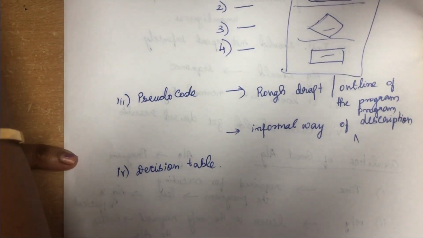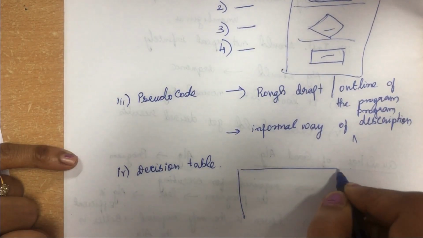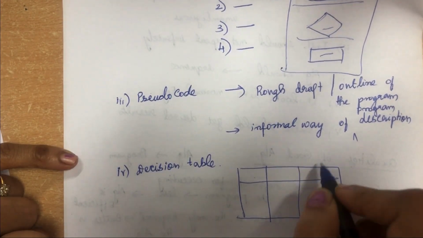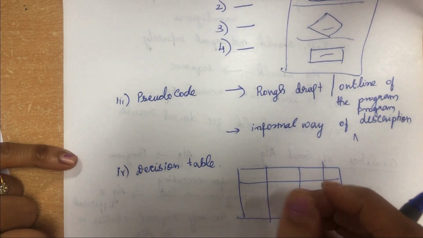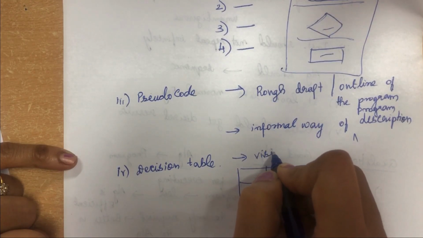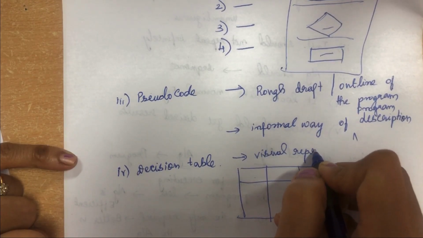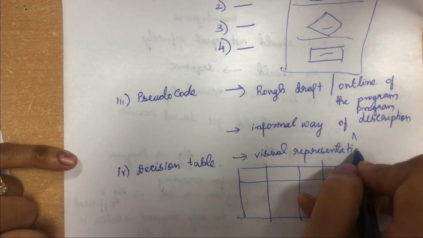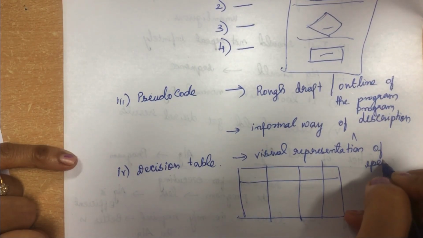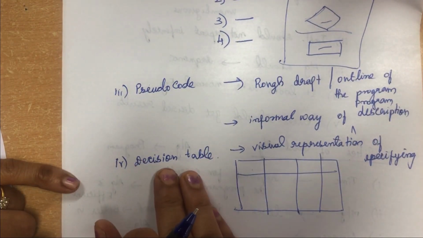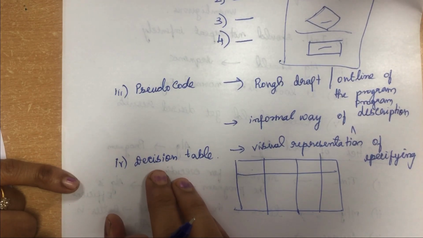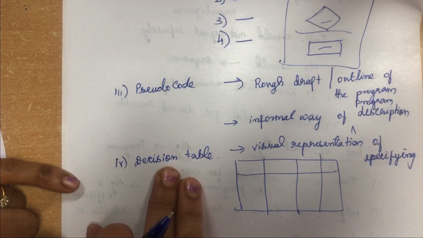So what is a decision table? A decision table is where you represent in a table format. It is a visual representation of specifying the actions. In this Python subject, we will not be concentrating on decision tables. You will be learning decision tables in data warehousing, data mining, and those subjects.